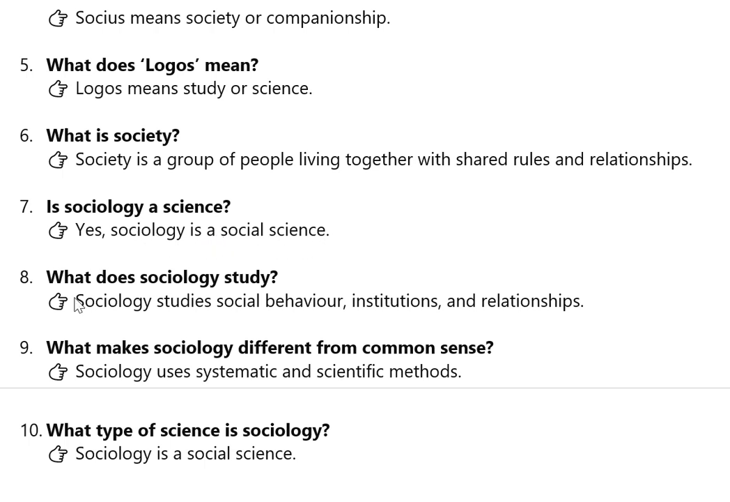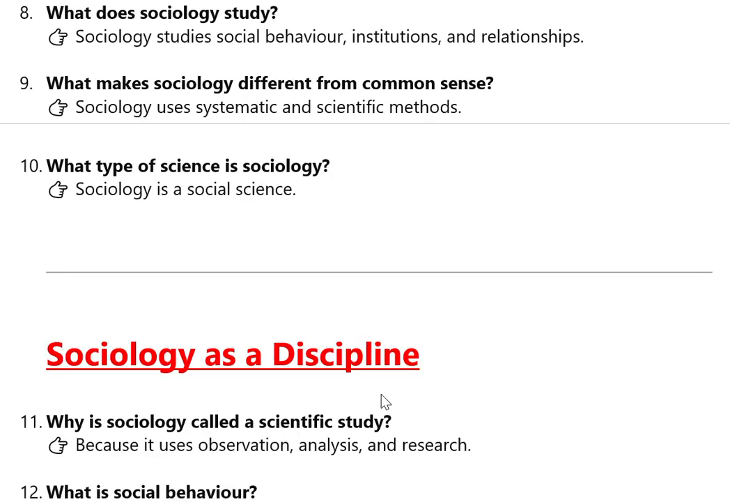Eighth question, what does sociology study? Sociology studies social behavior, social institutions, and also social relationships. Ninth question, what makes sociology different from common sense? Sociology uses systematic and scientific methods. It makes sociology a more scientific subject. What type of science is sociology? Sociology is a social science.